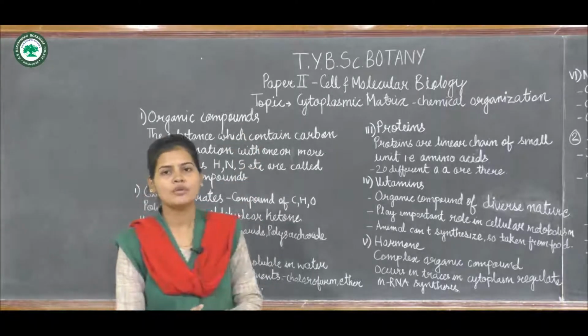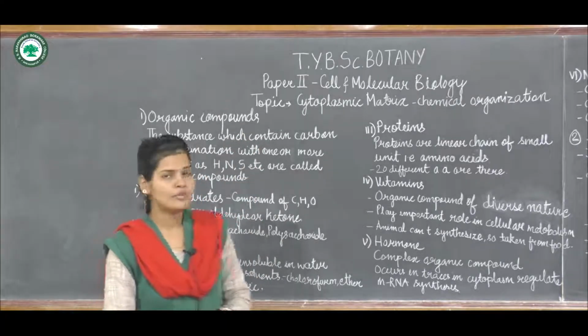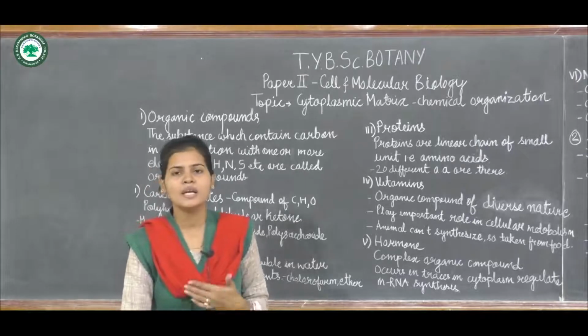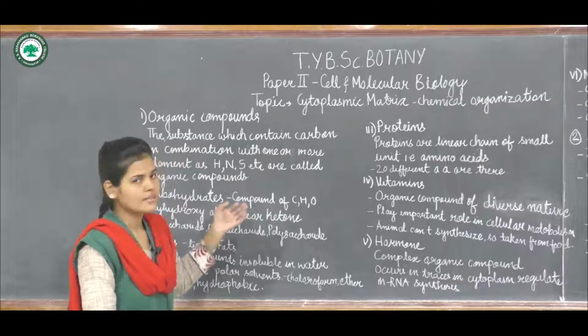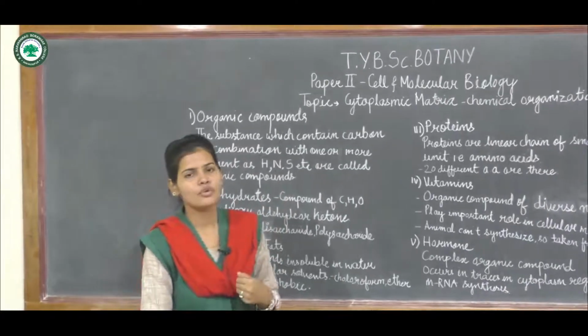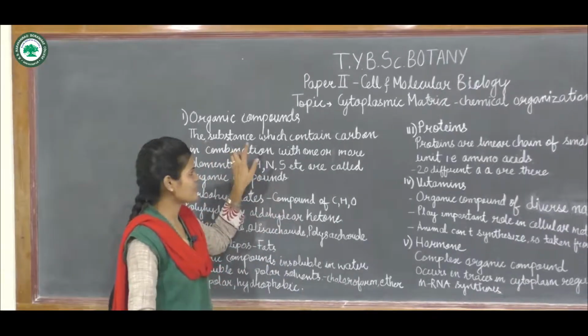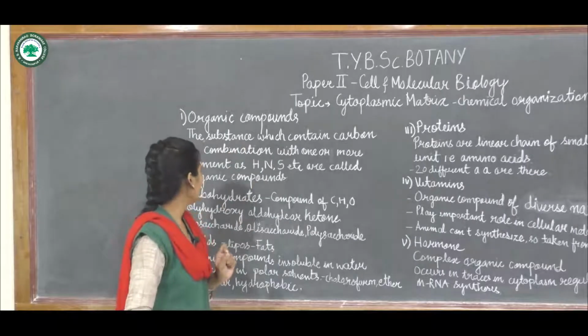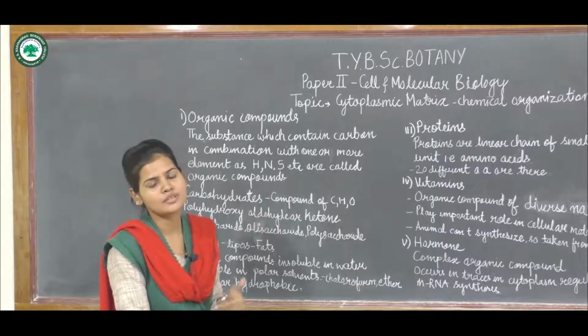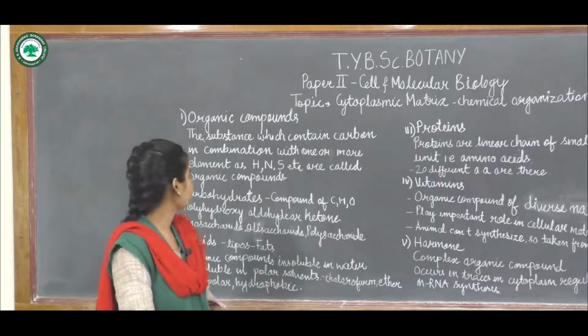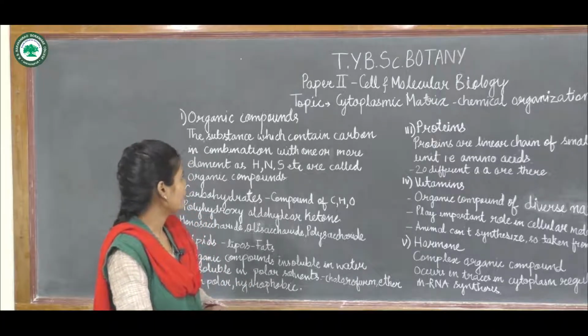Organic compounds contain carbon in combination with hydrogen, oxygen, sulfur, nitrogen. These substances contain carbon in combination with one or more elements like hydrogen, sulfur, nitrogen. So this is called an organic compound.